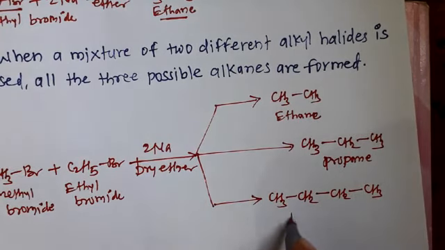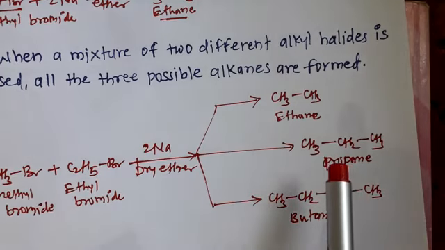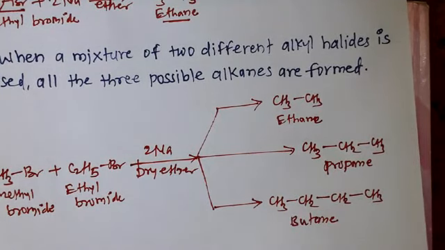This is the drawback of the Wurtz reaction. That is, when we take different alkyl halides and react them with sodium metal, they form different types of alkanes in different proportions, and the separation of these alkanes from each other is difficult and requires other processes also.